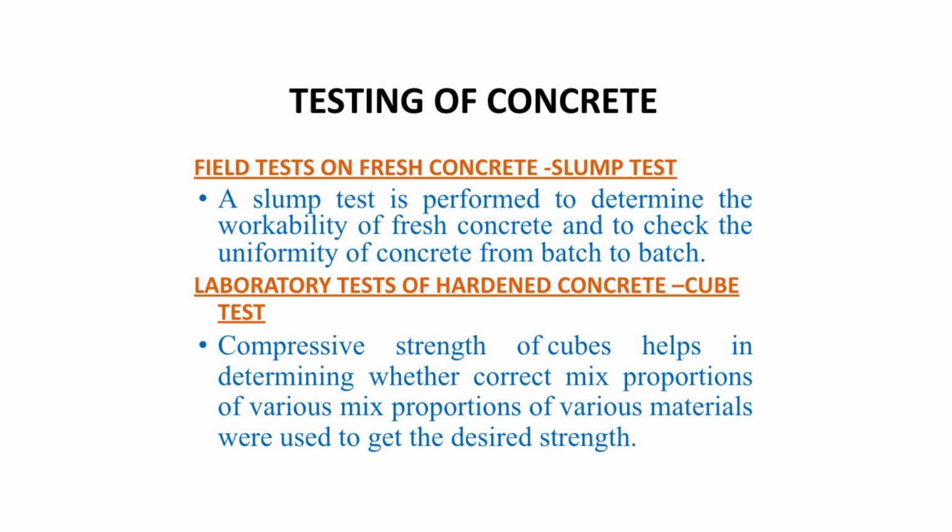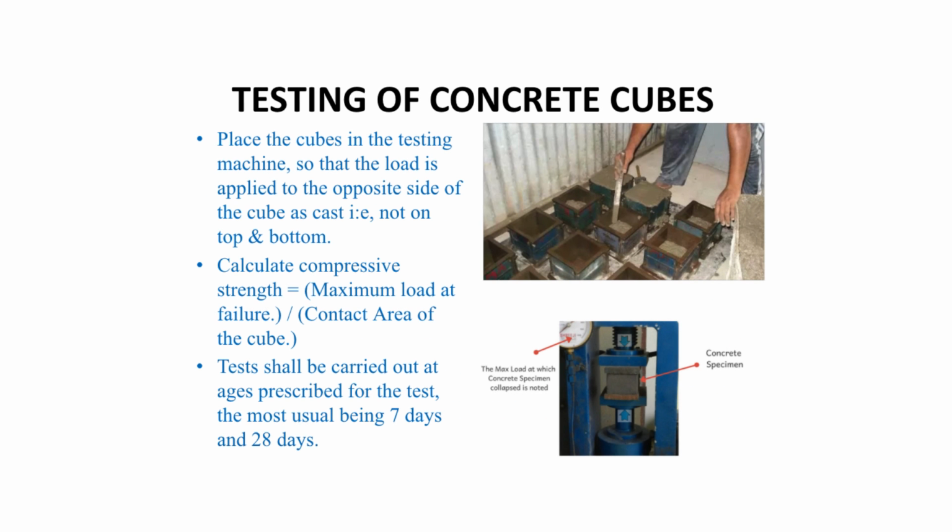The compressive strength of cubes helps in determining whether the various mix proportions of materials used gave the desired strength. So how is this cube test done? Place the cubes in the testing machine and apply load till it fails. Calculate the compressive strength as the maximum load at failure divided by the contact area. The cube test should be carried out at the ages prescribed for the test, the most usual being 7 days and at the end of 28 days.